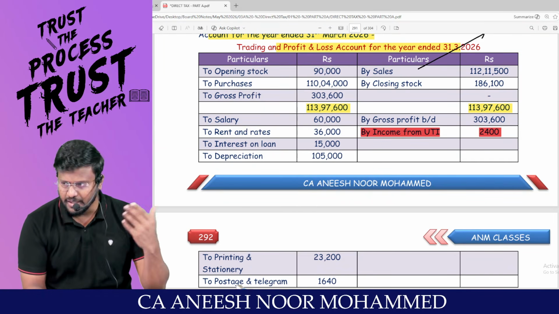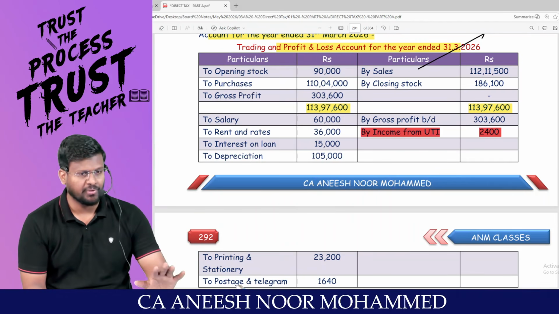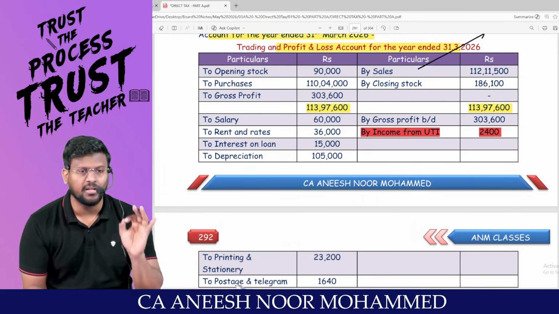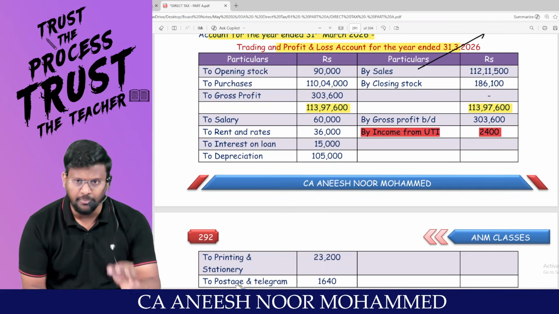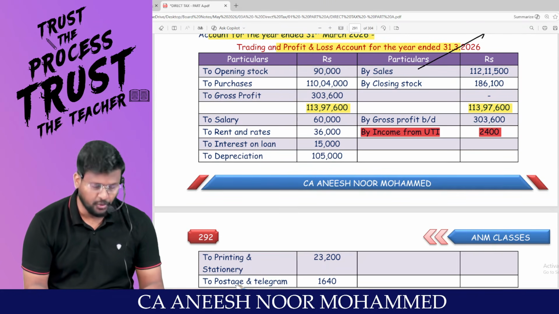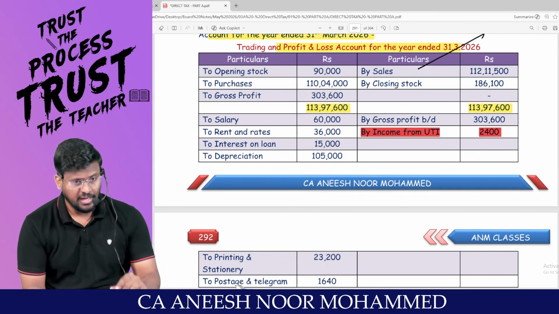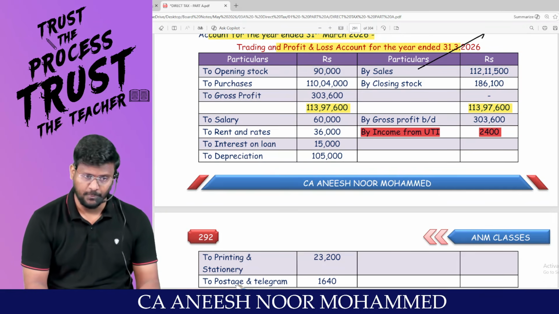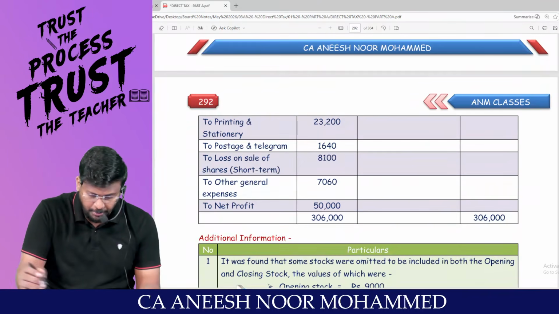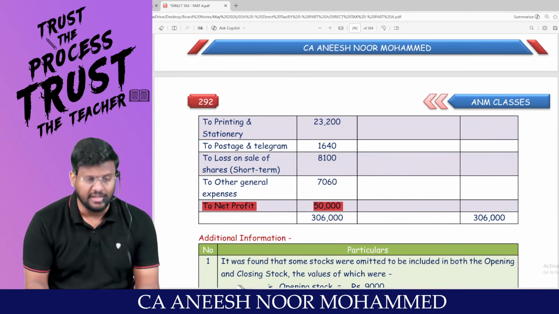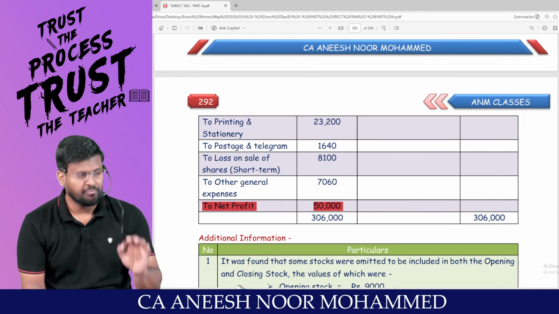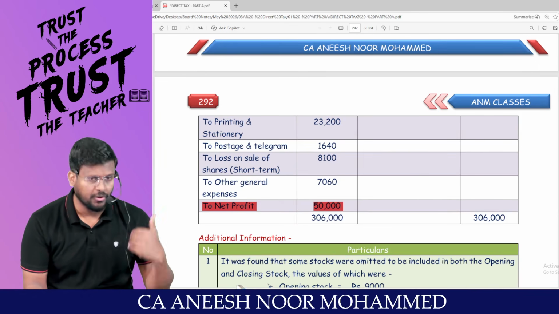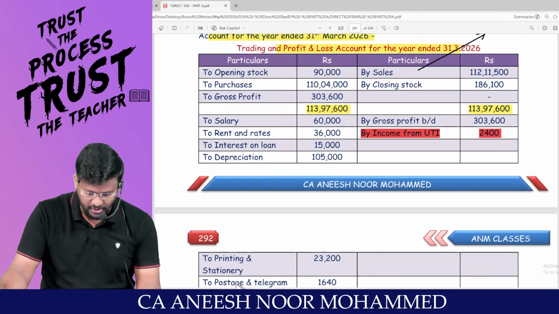You have invested in UTI, and that is what you are getting returns on. So from UTI you are getting dividend, and dividend income should always be taxable under the head IFOS. This has been credited to the P&L account, so net profit would have increased. As a PGBP adjustment, we have to remove it from PGBP and include it in IFOS.